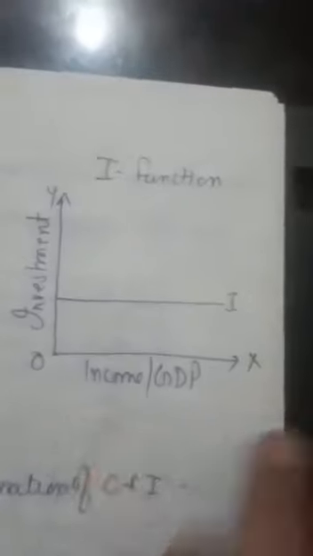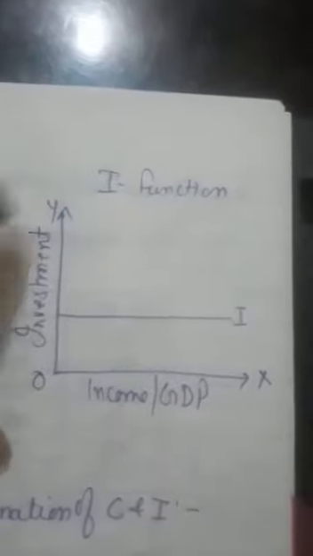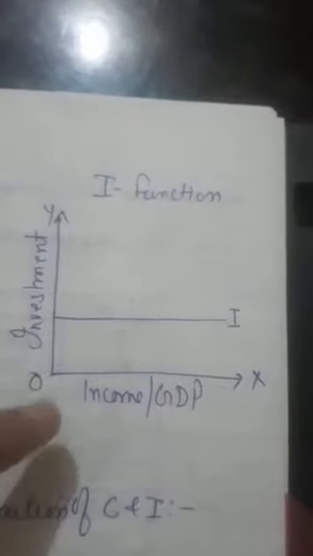Clear? Here is the investment curve. On the OX axis income is being shown, on the OY axis investment is being shown, and whatever is invested at zero level of income would remain the same throughout, whatever the level of income is. So whether income increases or not, the investment would remain the same. So it is a horizontal straight line parallel to the x-axis.